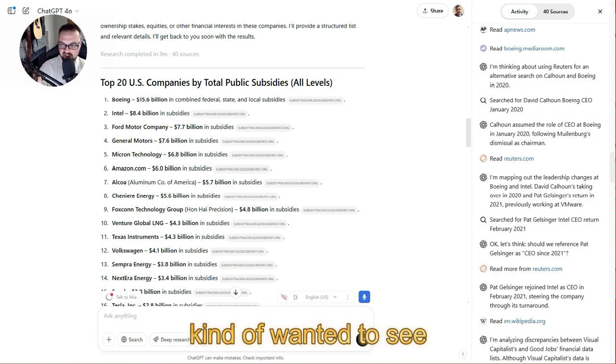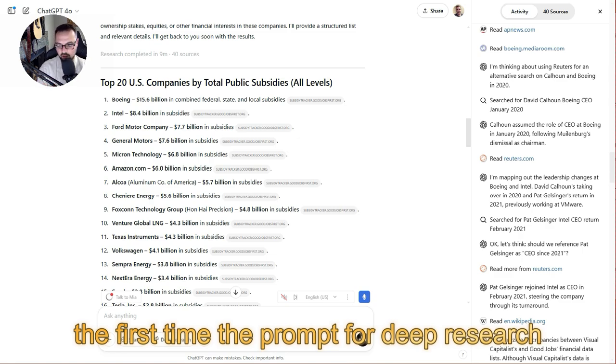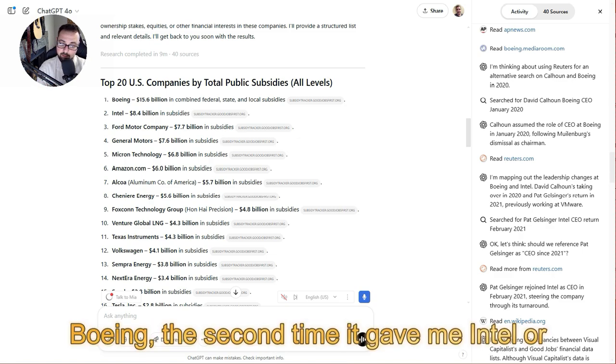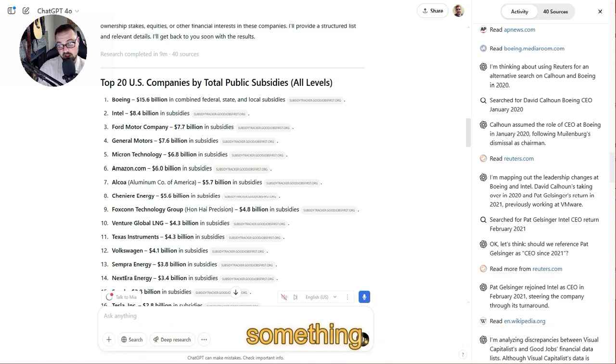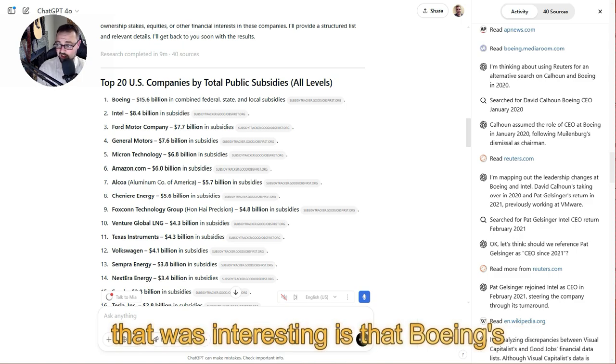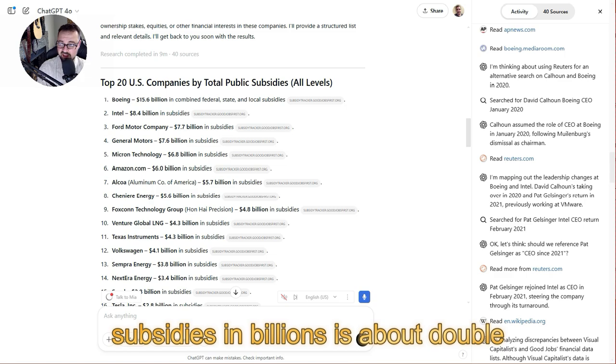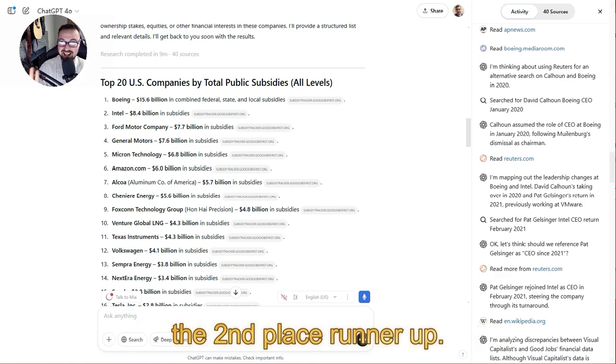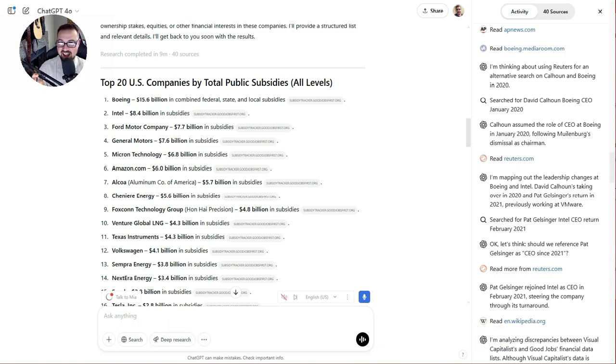I kind of wanted to see if maybe the first time the prompt for DeepResearch gave me Boeing, the second time it would give me Intel or something. One thing I want to highlight about Boeing is that its subsidies in billions are about double the second place runner-up. Intel got 8.4 billion, but Boeing got about 16.